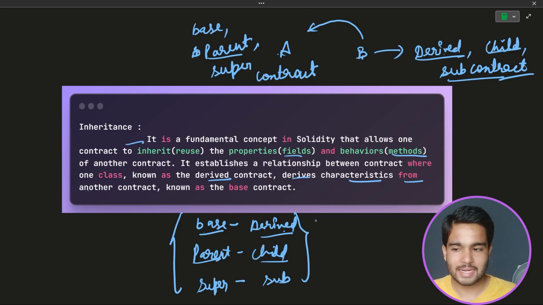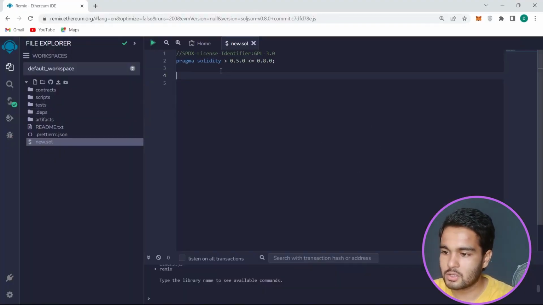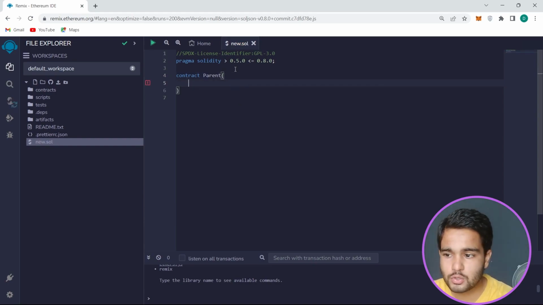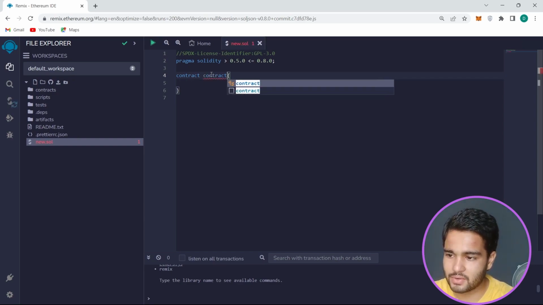So let's see a practical, and let's go to our Remix IDE. In Remix IDE, let's create one new contract, let's say parent contract. Remember that I already told you in the very first session of Solidity programming language that you can create any number of contracts in a single file. So we are going to create two contracts today, parent and child, and it is not necessary to name it parent. I am just giving the example for you. Let's remove this contract one.